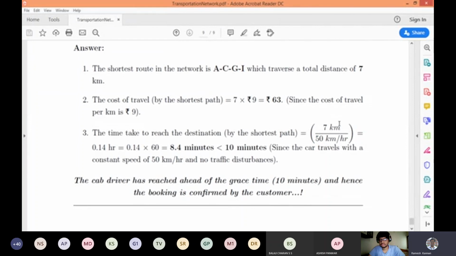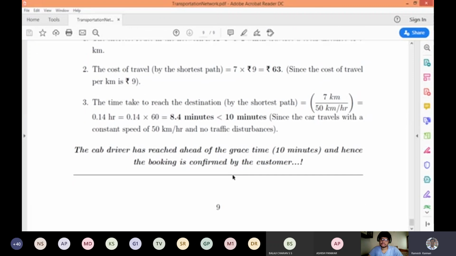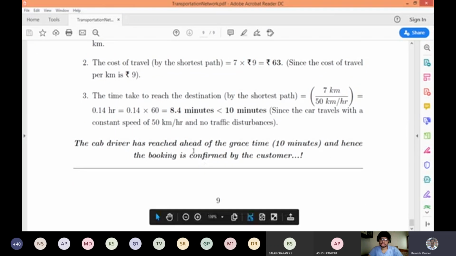Multiplying by 60 minutes per hour yields 8.4 minutes. So he reaches before the grace time of 10 minutes, the driver gets the booking, and the customer happily boards.